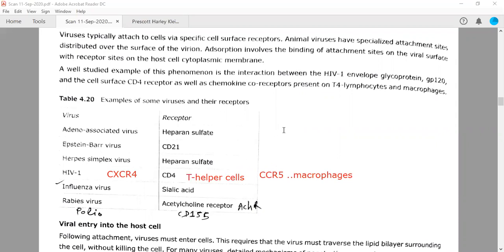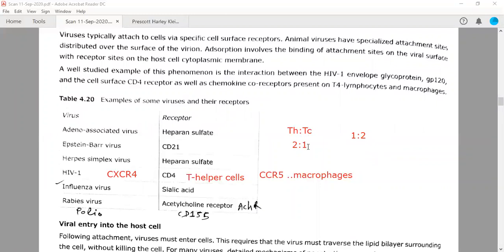One more thing you should remember: the T helper cells and T cytotoxic cells, TC cells, are present in our body generally in a 2:1 ratio, right? But after the infection of HIV, what will happen? This ratio will change, because the T helper cells will be infected with the virus and their number will decrease. Then ultimately the number of TC cells will be relatively high. Therefore, this ratio can be used initially.